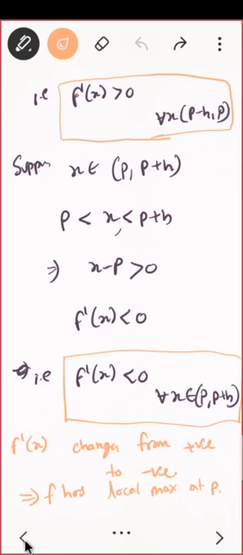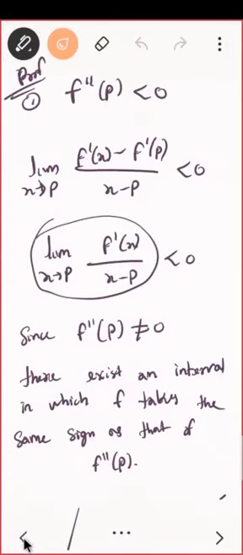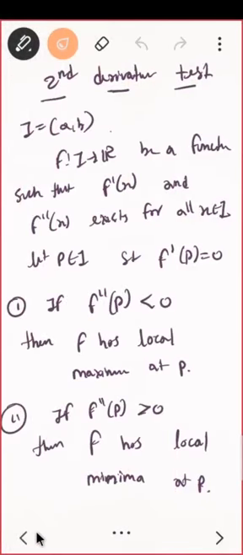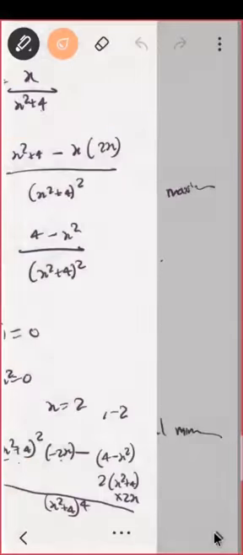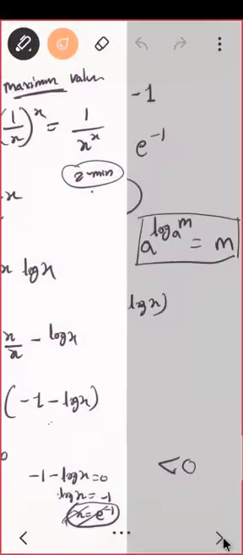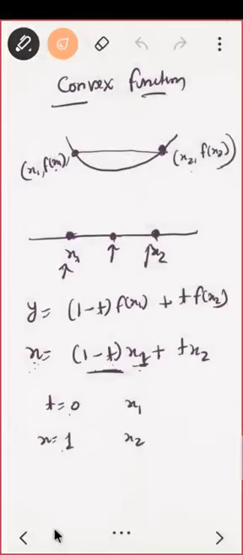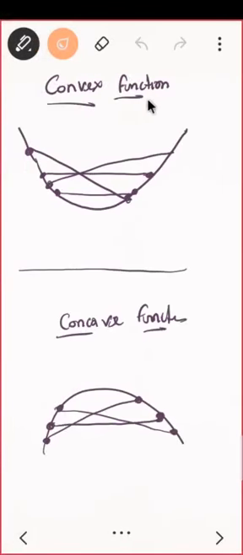Can you prove the second part by yourself? Yeah, okay. Do that as homework. And I think I already discussed concave and convex functions. What is the definition of a convex function?